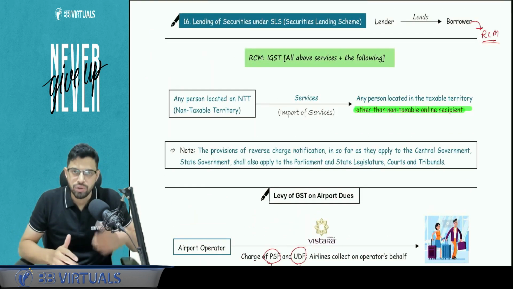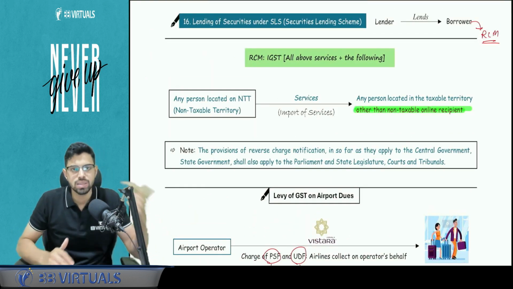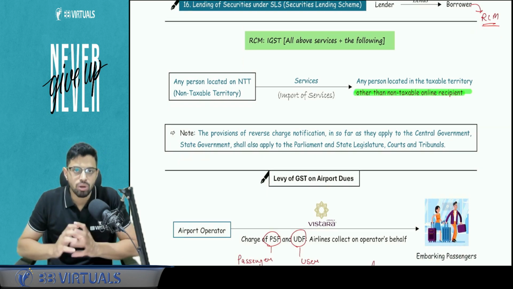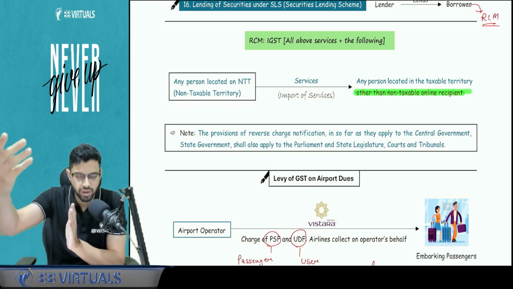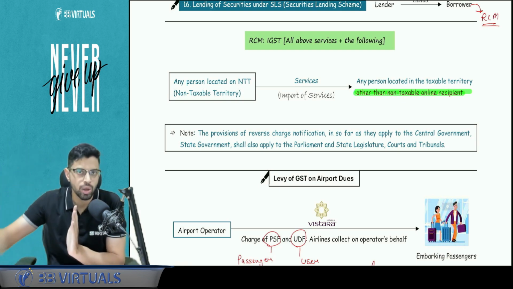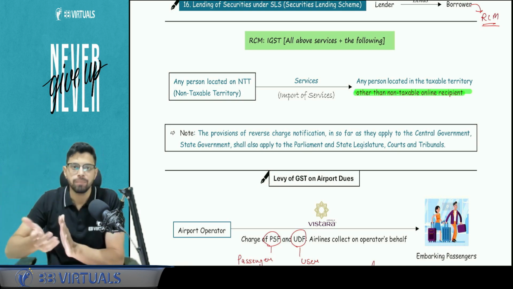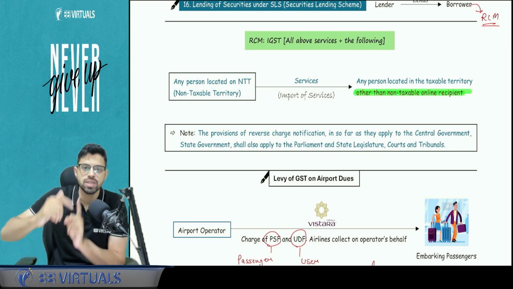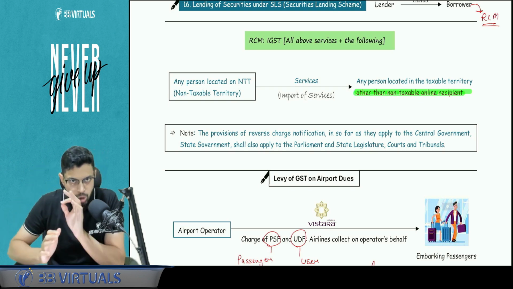Lending of securities I have already covered under chapter number 1. The lending fees the borrower has to pay under RCM. With respect to the IGST, that is the import of services. Whatever services we covered above exist as they are with respect to IGST if the nature of the transaction happens to be inter-state. But one additional entry is import of service. Import of service, export of service, these basic definitions you should be thorough with.